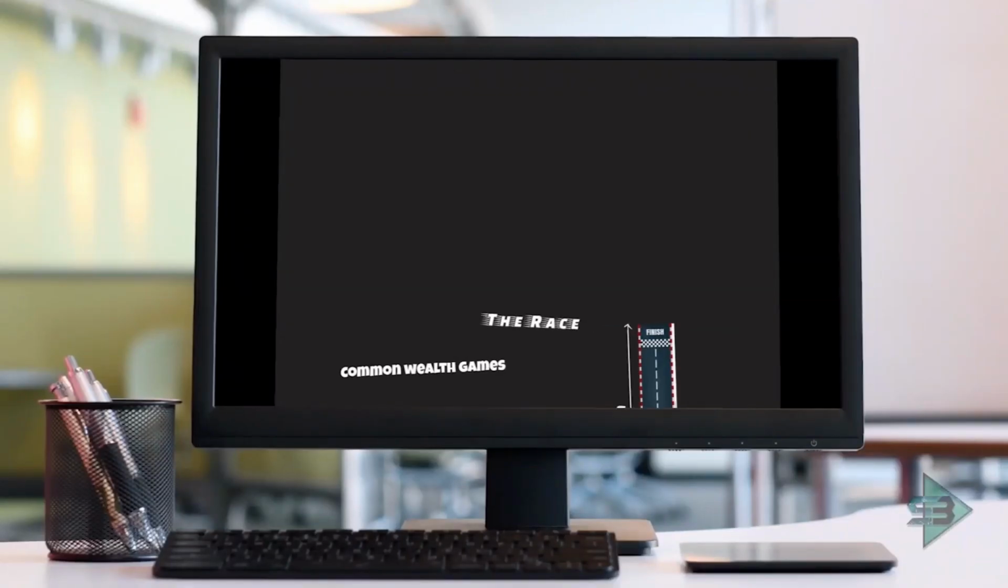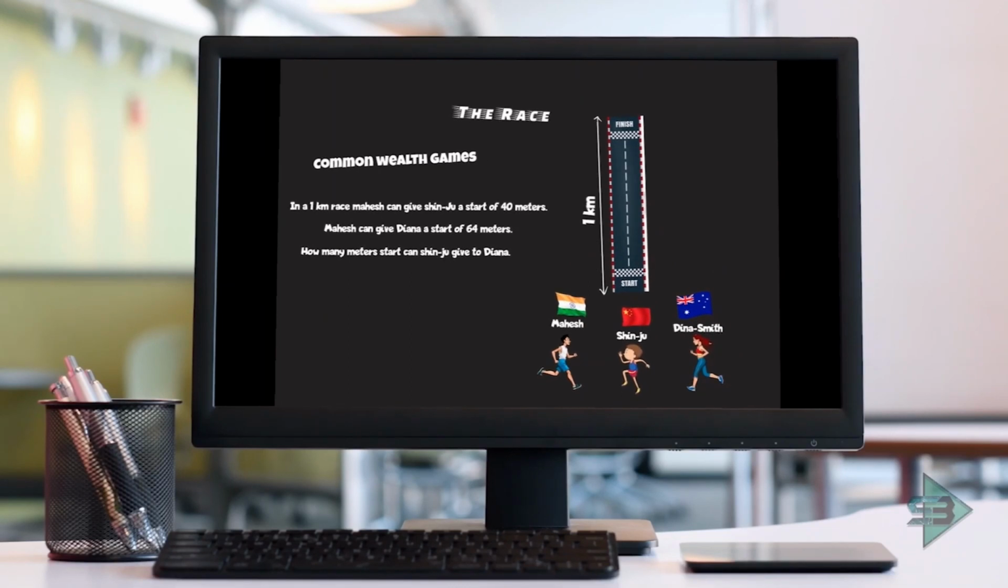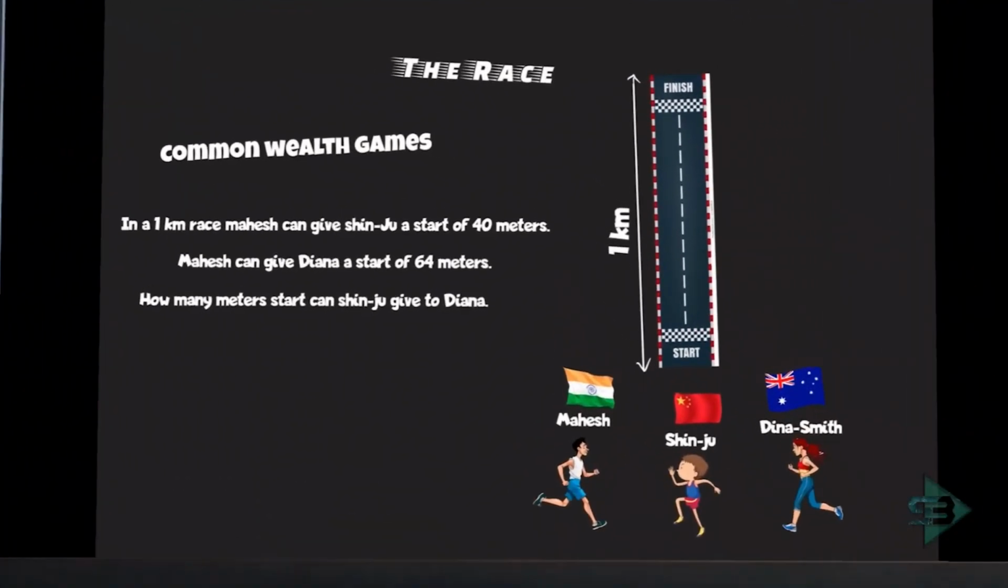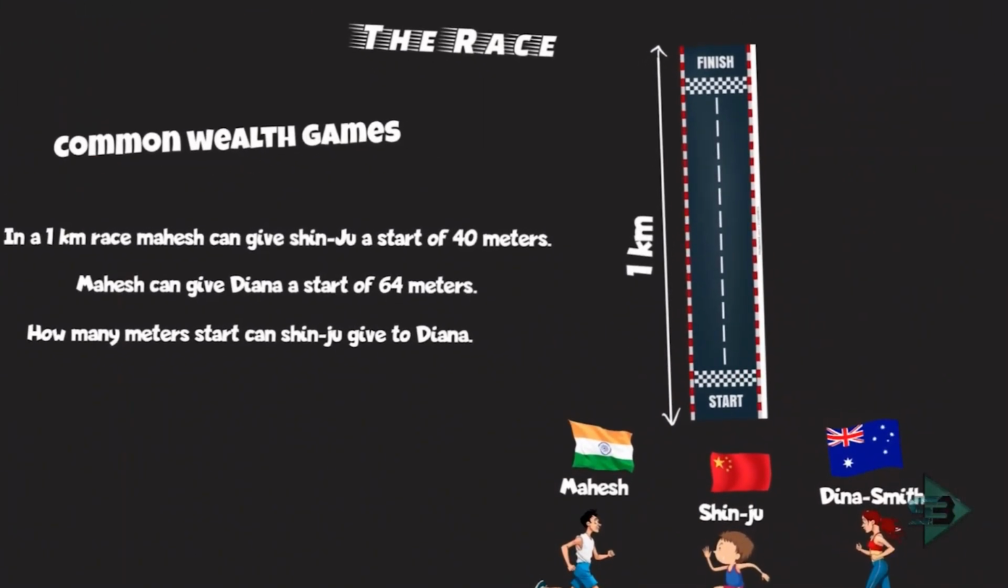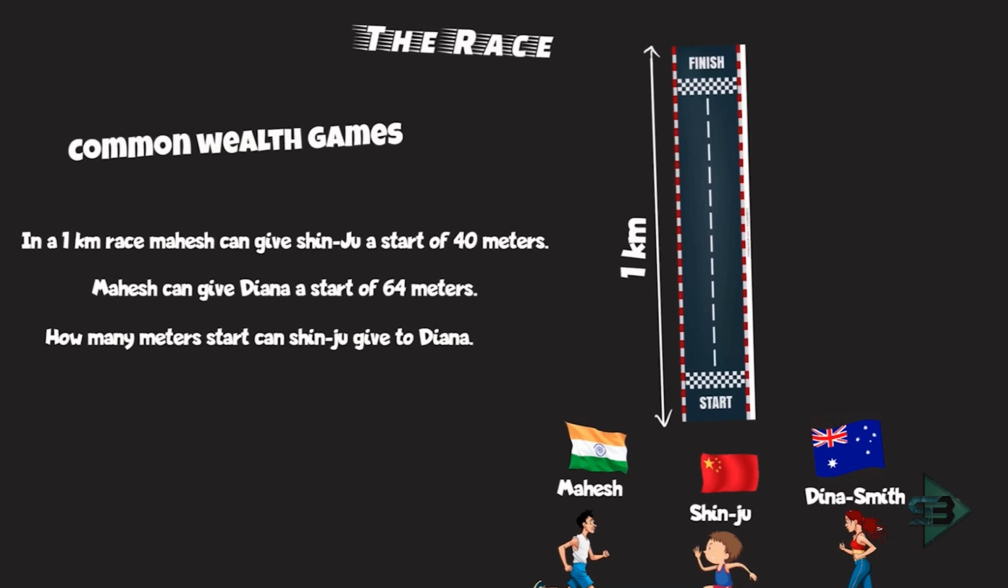So now we start with the problem on races. The problem is on linear race. We are here now at the Commonwealth Games. And what is the problem given with respect to the Commonwealth Games? This is the 1 kilometer race between these three people: Mahesh representing India, Shinju representing China, and Dinah Smith representing Australia.